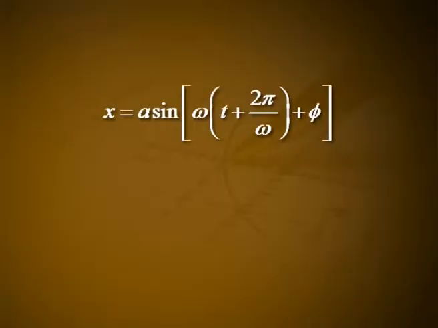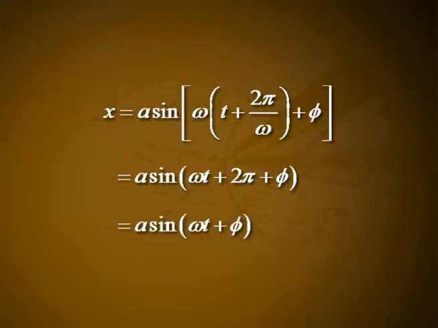3. Period. The equation for the displacement of the particle at any time t is x = a sin(ωt + φ). Suppose the time t is increased by 2π/ω. Then x = a sin(ω(t + 2π/ω) + φ), which is equal to a sin(ωt + 2π + φ), which is equal to a sin(ωt + φ).